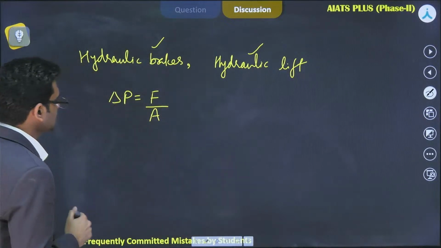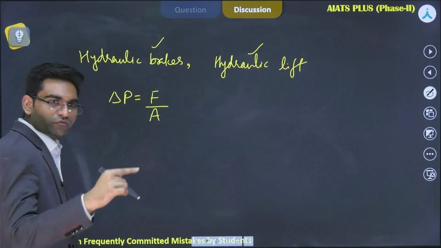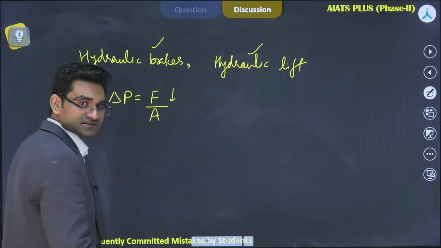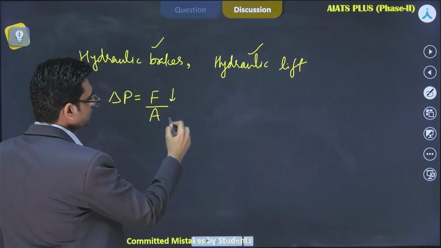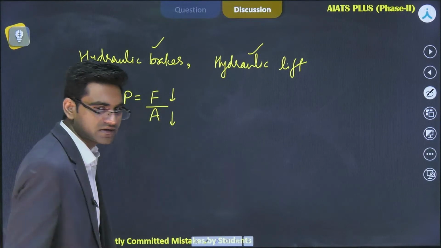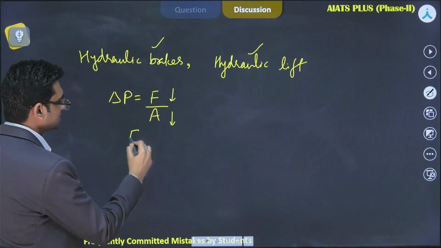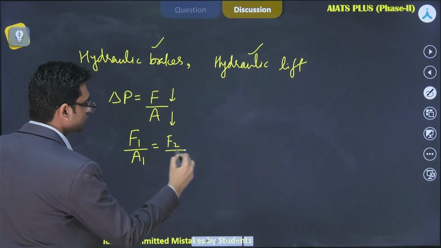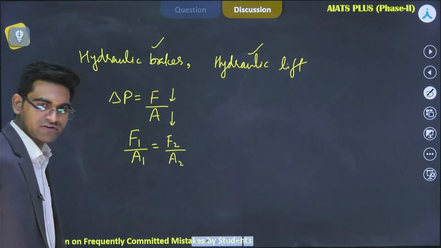So, see here. If I want to minimize my effort, my input effort, then this F should be less. Now, if this F should be less, then this area should be less, right? So I will design a machine like this, that F1 by A1 is equal to F2 by A2, because change in pressure has to be same everywhere, right?